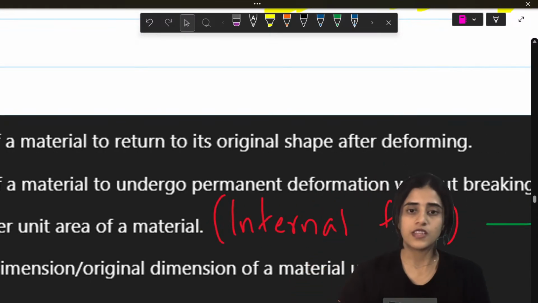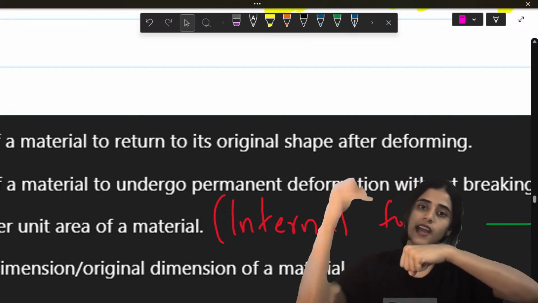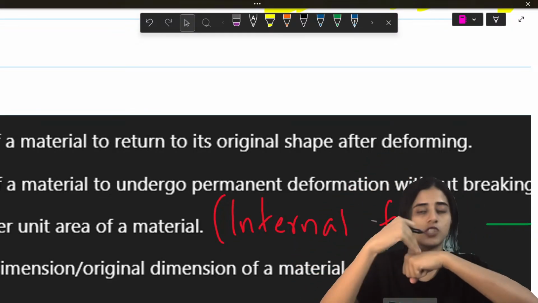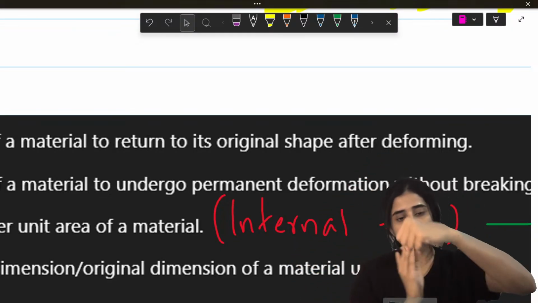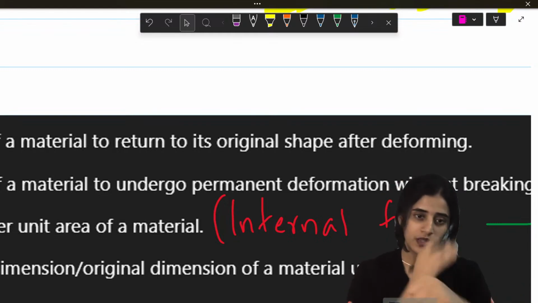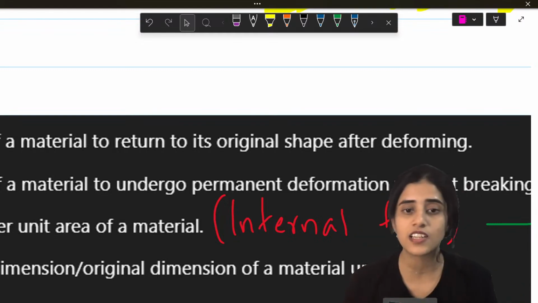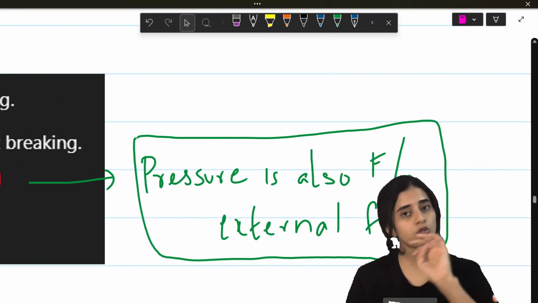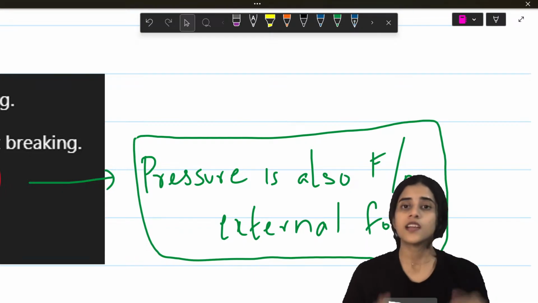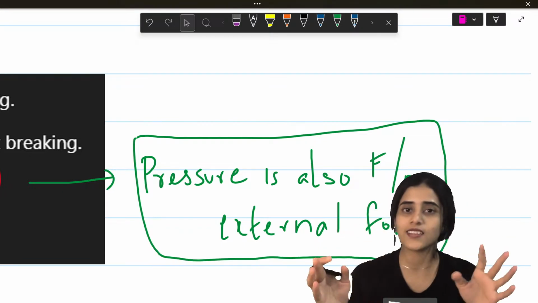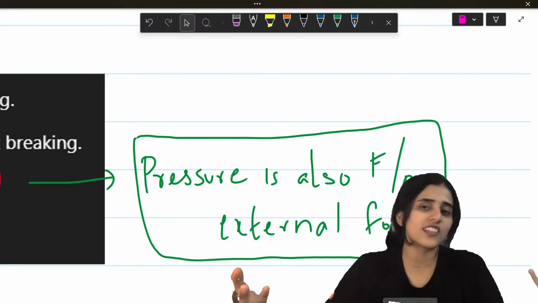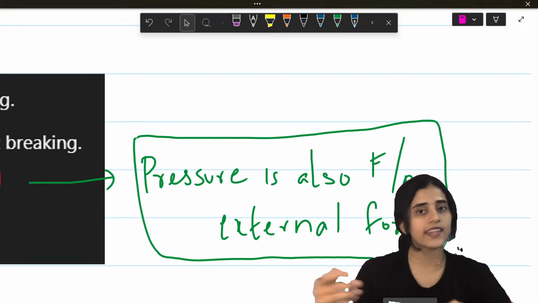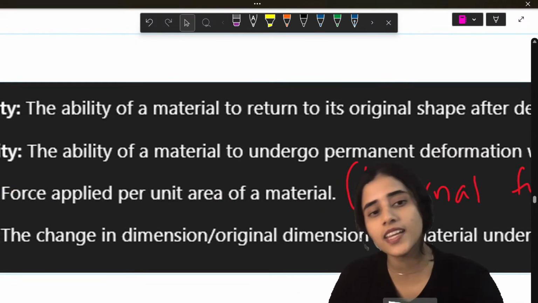So if this is my hand and I'm applying stress, force by area, I'm applying it into the object. But where is pressure coming from? From inside, pressure is outward. So stress is internal force, pressure is outward or external force. Both are force by area. So this can come. If this doesn't come, don't worry, but we're just predicting. So pressure is force by area externally. Stress is force by area internally.